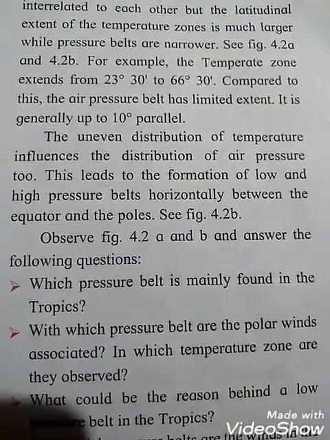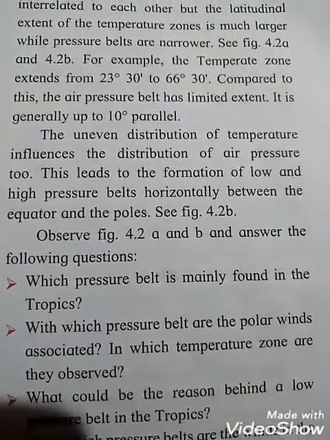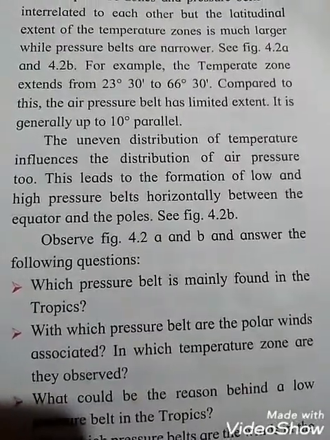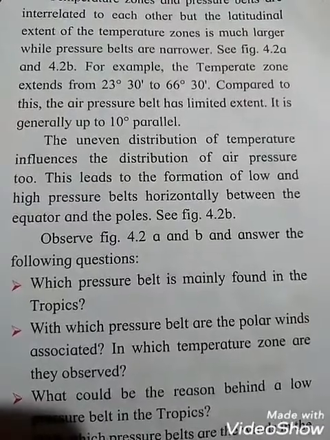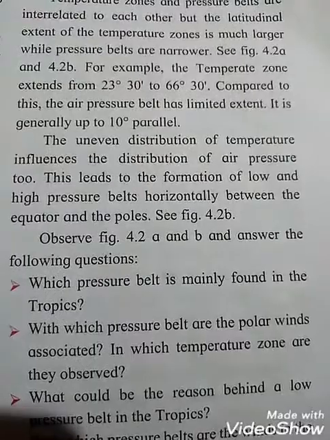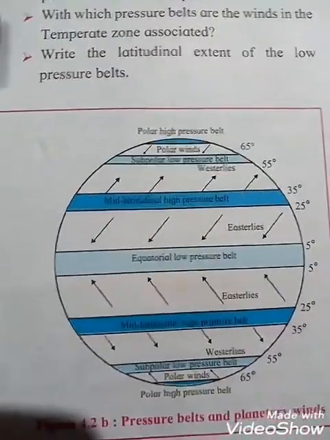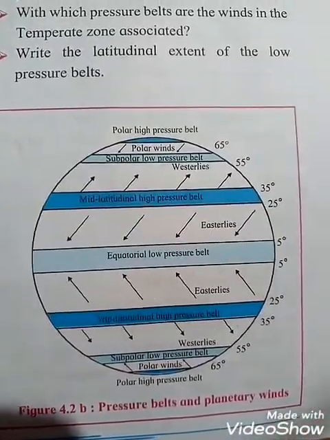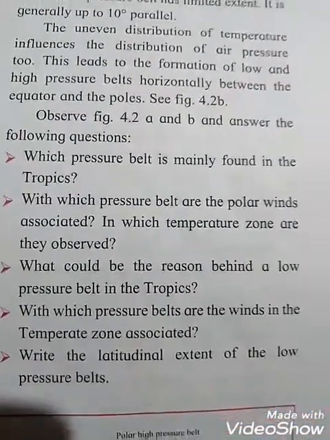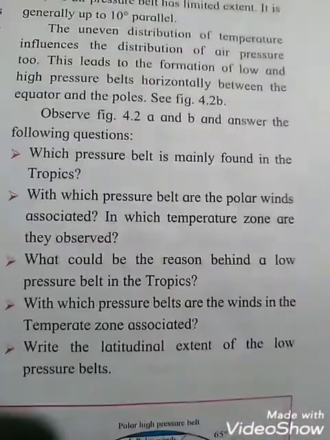The uneven distribution of temperature influences the distribution of air pressure. That means because there is uneven distribution of temperature, it influences the distribution of the air pressure too, and this leads to the formation of low and high pressure belts horizontally between the equator and the poles. You can see this in figure 4.2b, pressure belts and planetary winds. Observe figure 4.2a and b and answer the following questions.